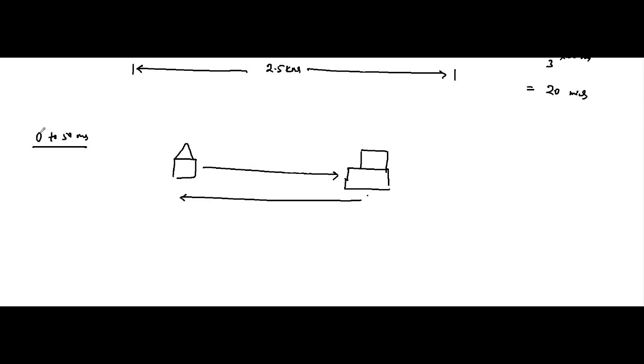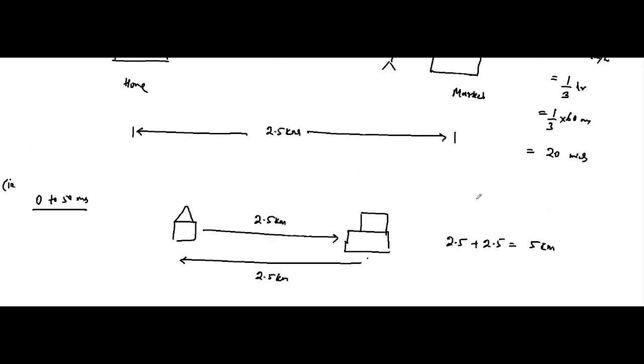So in this phase from 0 to 50 minutes, the man has covered a total distance of 2.5 plus 2.5, which is equal to 5 kilometers. In this phase, 5 kilometers. And what is the total time?